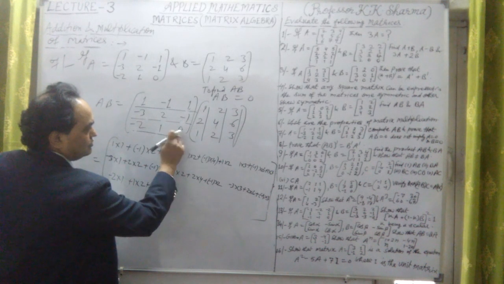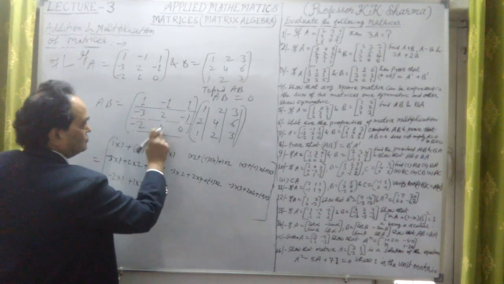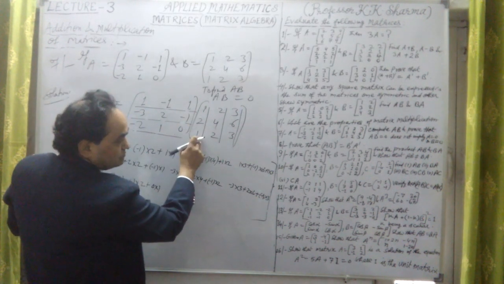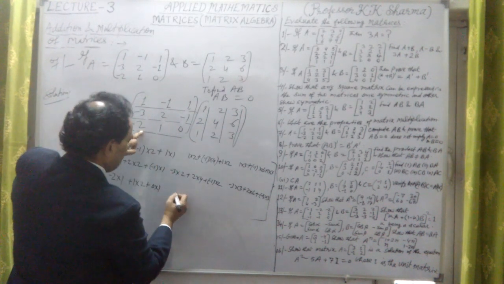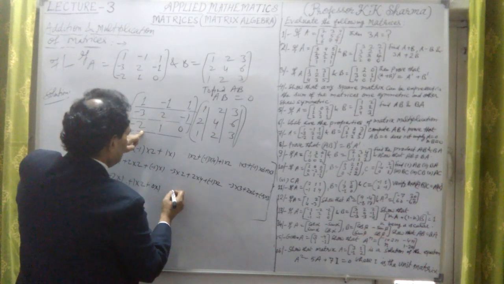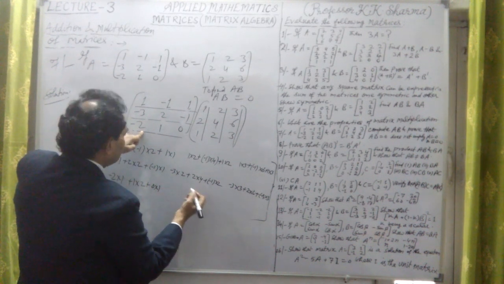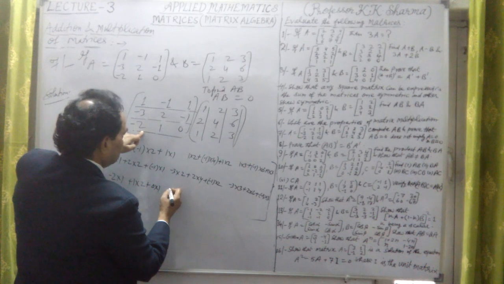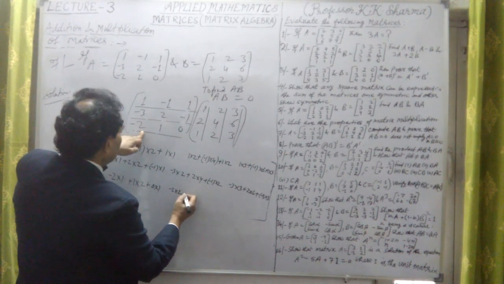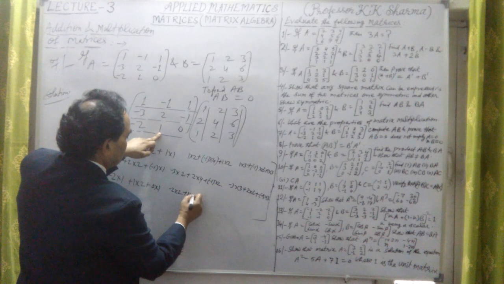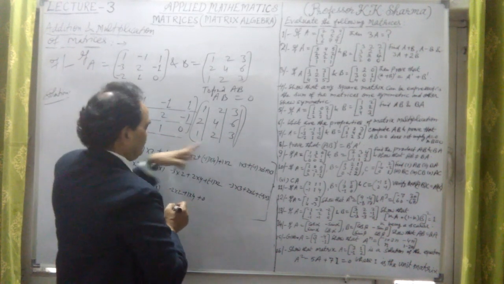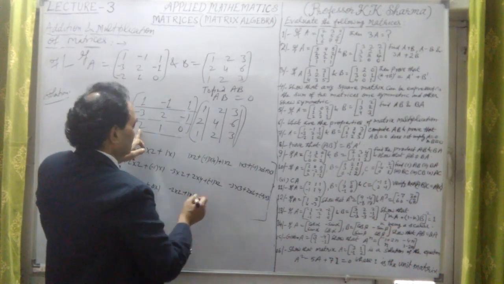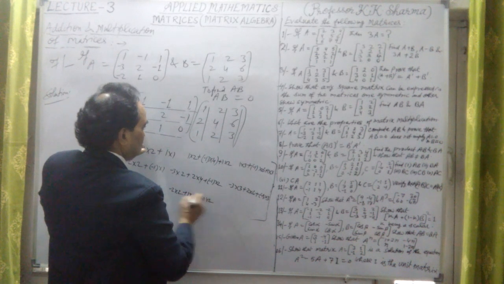Third row, second column gives the second element of the third row of the product matrix: minus 2 into 2 plus 1 into 4 plus 0 into 2.